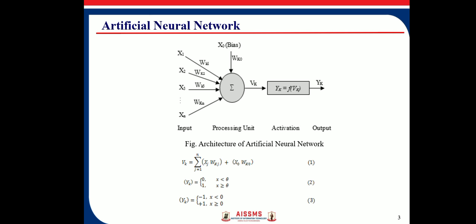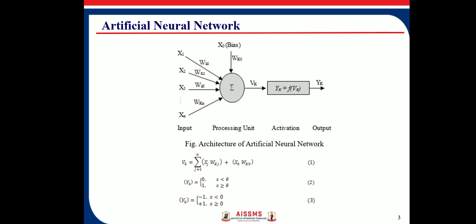The summation of all the inputs and weights in the processing unit is given by equation 1, where the bias or offset input x0 is added with weight, which is known as Wk0. The equation becomes Vk, which is the output, equal to summation j from 1 to n of xj wkj plus x0 wk0, where this x0 wk0 term is related to the bias.